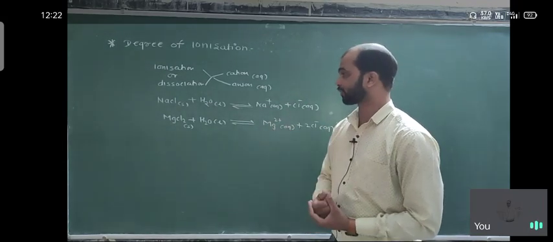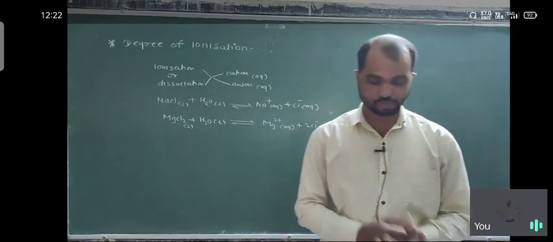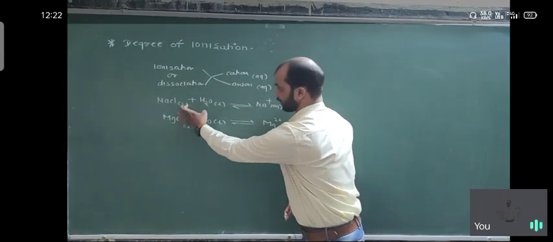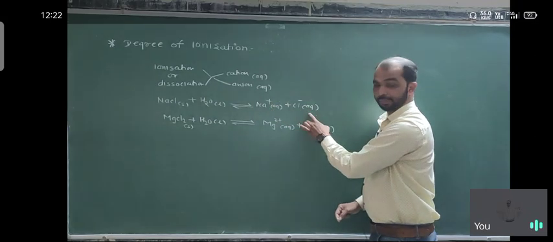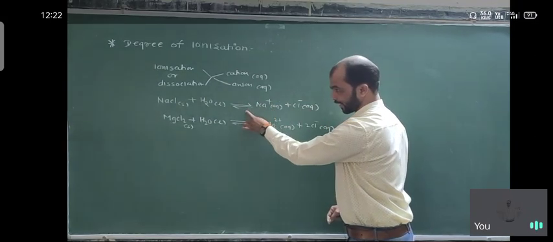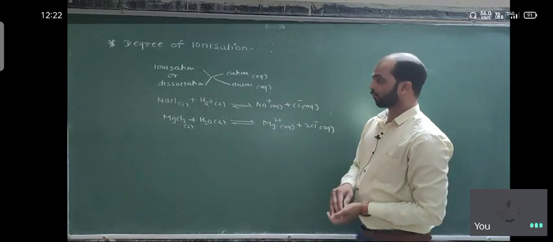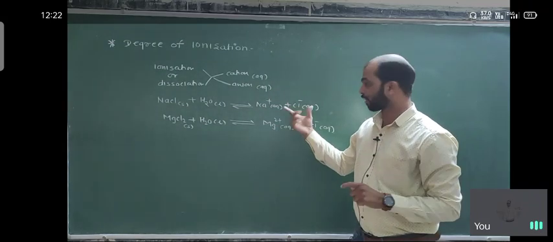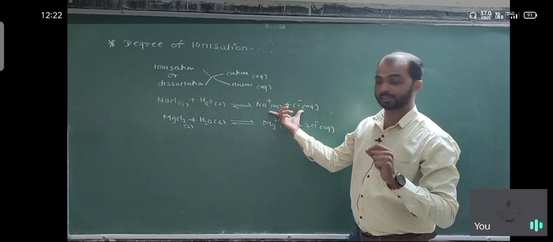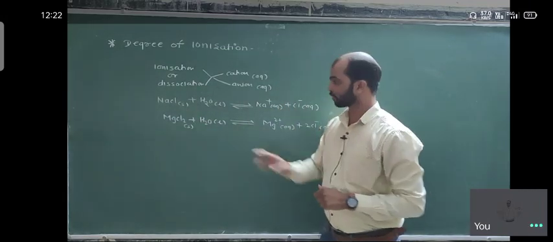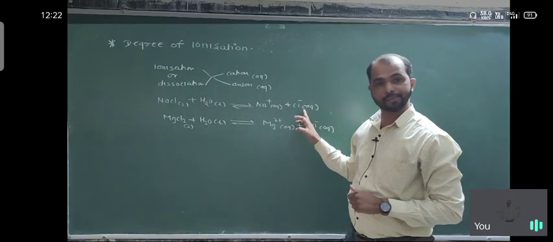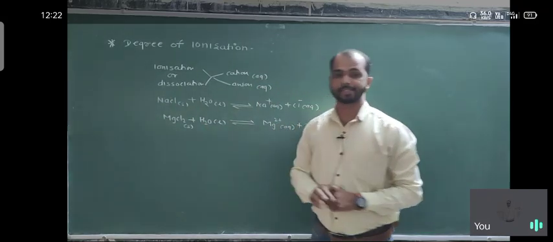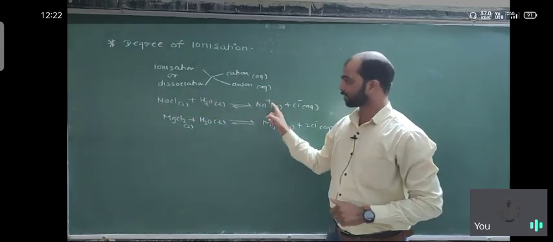Ionization of an electrolyte gives two things. Suppose we consider NaCl: NaCl ionizes into Na plus and Cl minus. We represent this reaction in equilibrium form because when the unionized species converts into ionized, at the same time some ionized species, meaning ions, go back into unionized form. NaCl converts into Na plus and Cl minus, and at the same time some ions again go back into NaCl. So there is ionization and there is unionization.